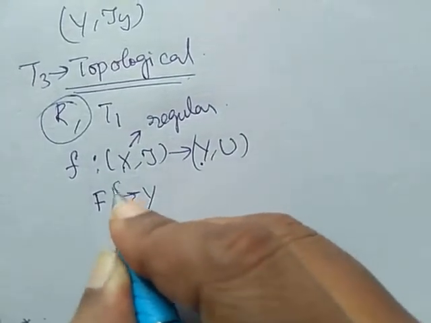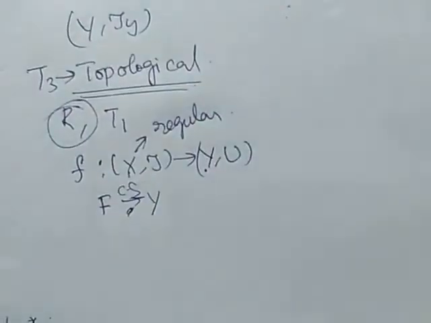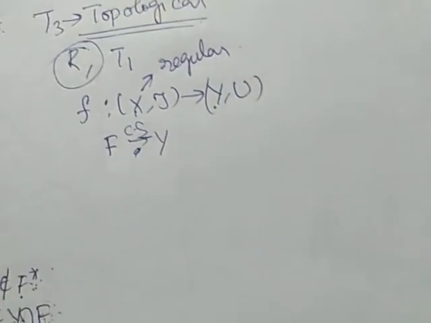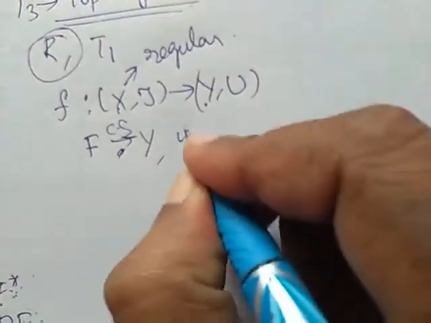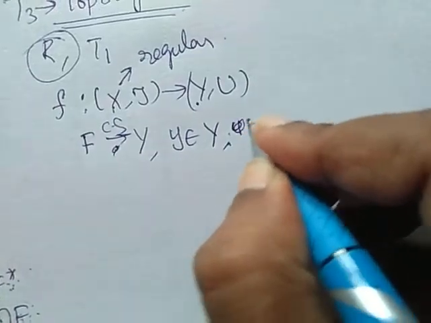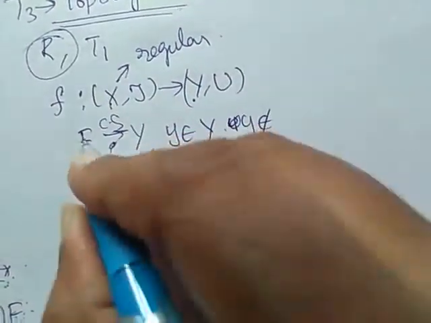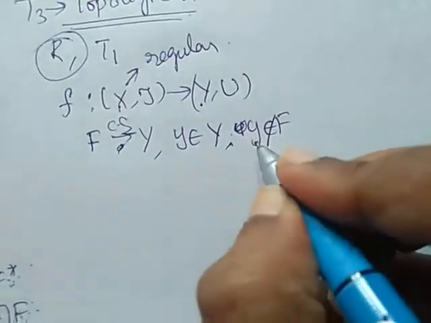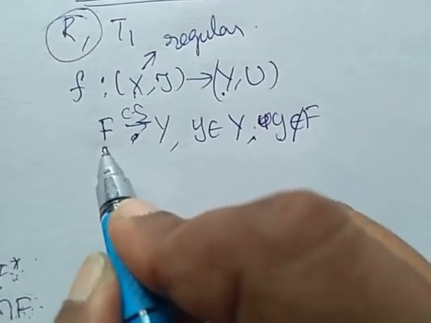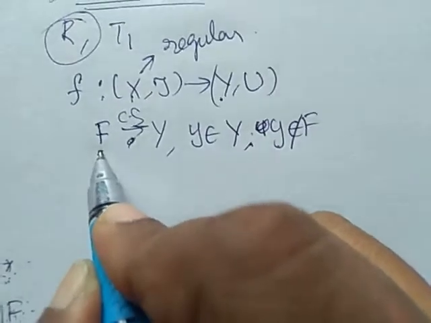It is a closed set in y. And a point y belongs to capital Y, and this y should not belong to F. I am considering a point y and a closed set F in y.